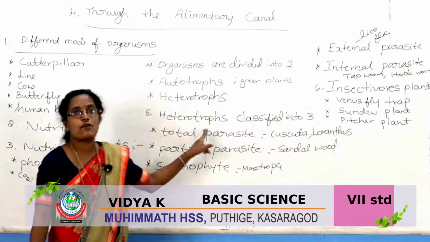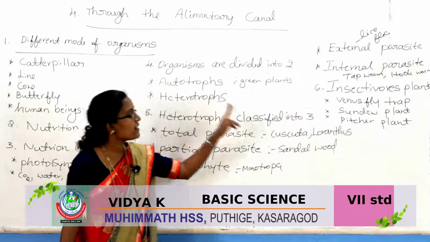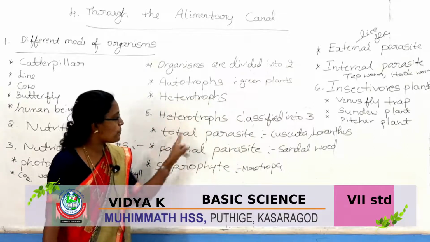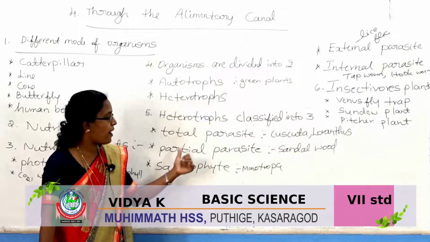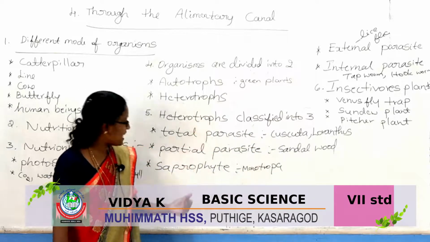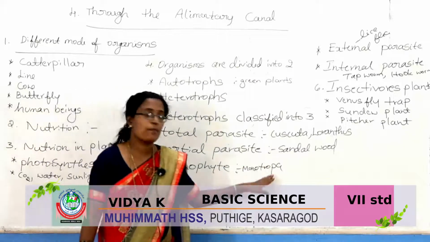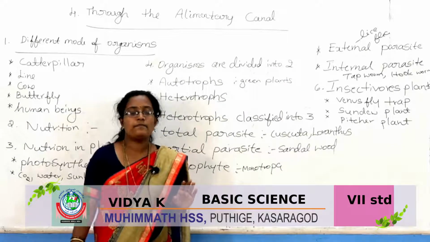That is the classification of heterotrophs. Heterotrophs are classified into three groups. One, total parasite, example Cuscuta and Loranthus. Second, partial parasite, example sandalwood tree. And third, saprophytes, example Monotropa.